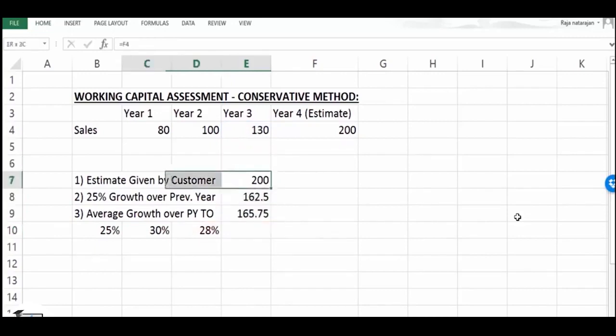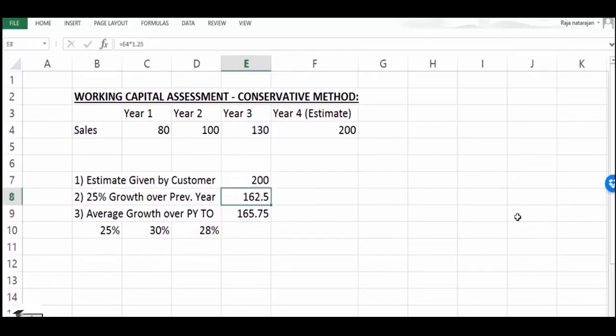The estimate given by the customer is 200. 25% growth over previous year is 162.5. Average growth over previous year means we are determining the estimated turnover by applying the average growth over previous year turnover. We know previous year turnover is 130 and average growth is 28, or say 27.5%. So we get 165.75. So now the bank would take one figure as an estimate.